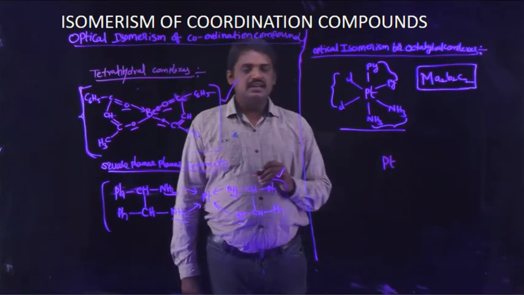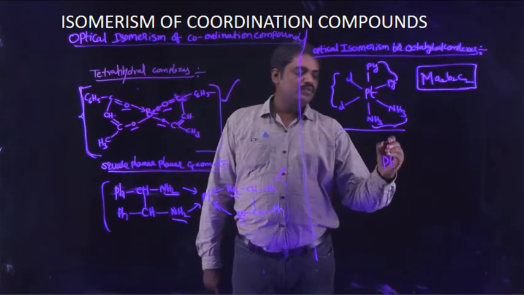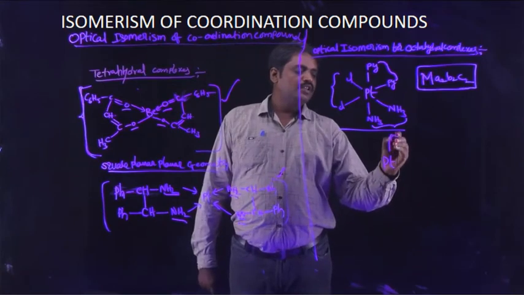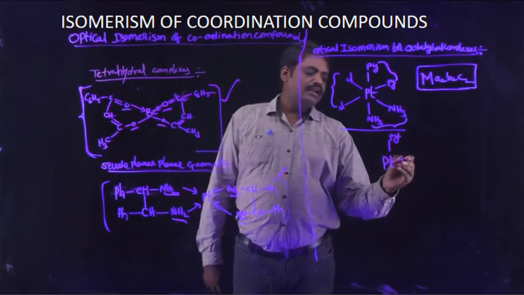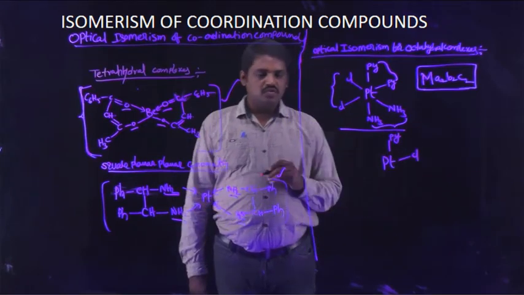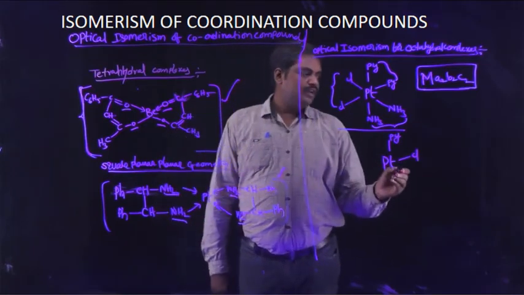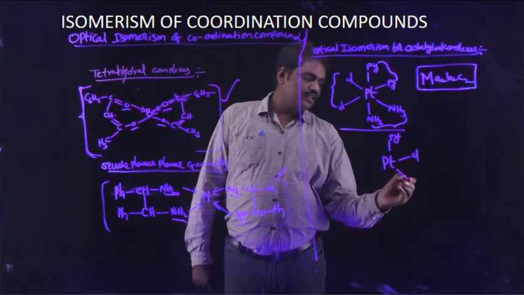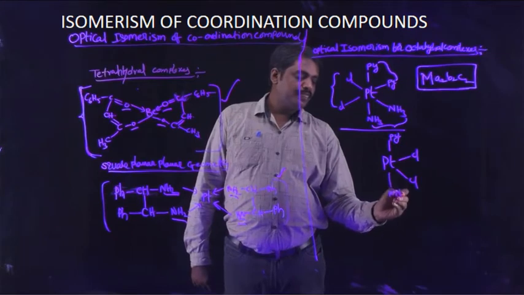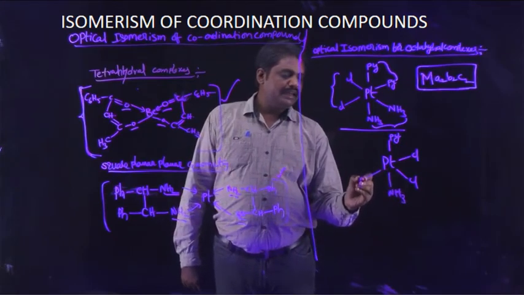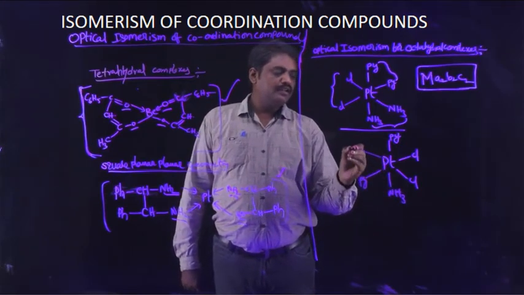Platinum is the central atom for the given coordination compound. The ligands are pyridine, chlorine, another chlorine, ammonia, and pyridine and NH3.